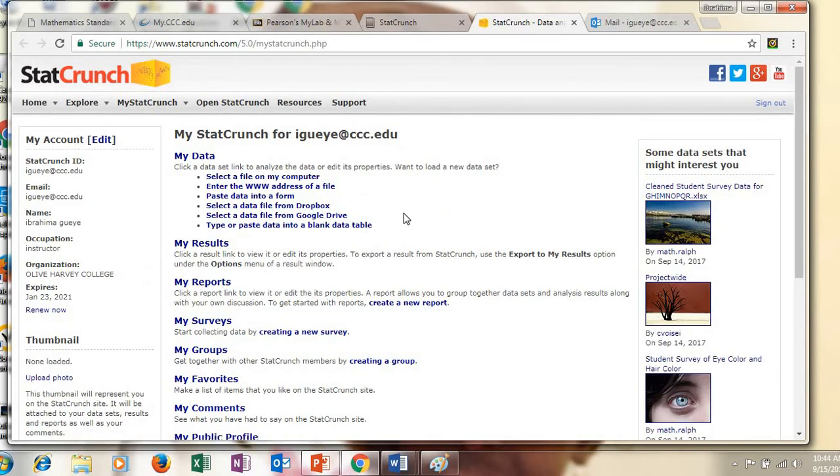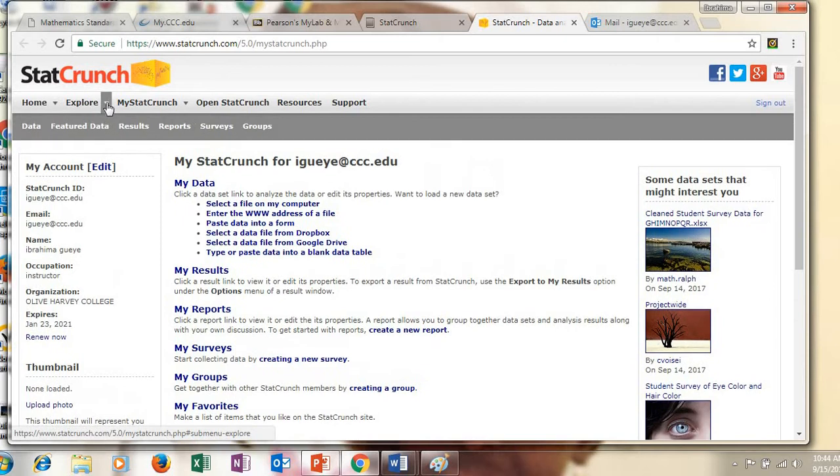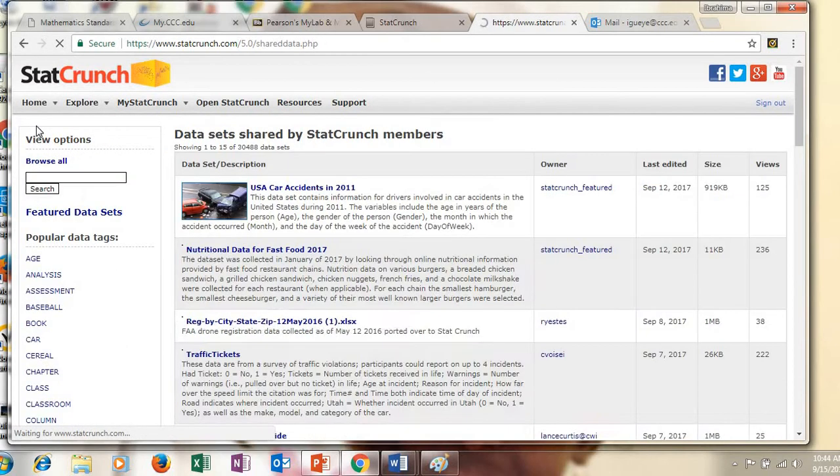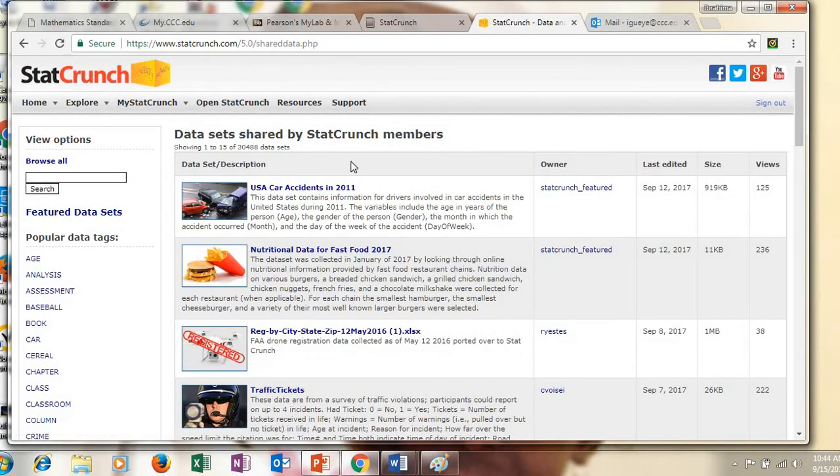Okay, so once you're here, I want you guys to use the data from StatCrunch. So you want to go to Explore, and you want to go to Data, Explore Data. As you can see here, StatCrunch has more than 30,488 data sets. So there are a lot of data to choose from. Okay. So just look over those data.